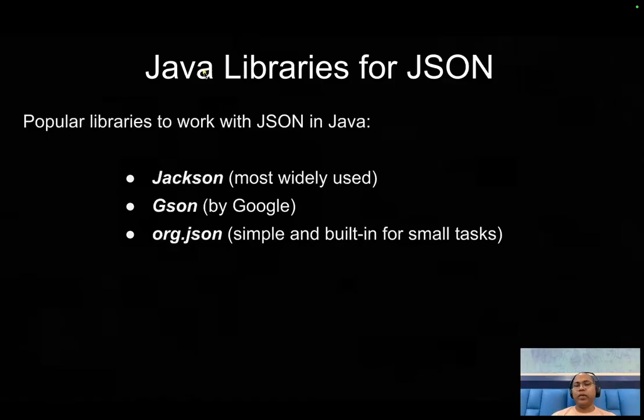Let's jump in. Now we know JSON is the commonly used data format for communication, exchanging information between services. That's why we use JSON. Whenever you are going to use JSON, there are challenges for the developer.